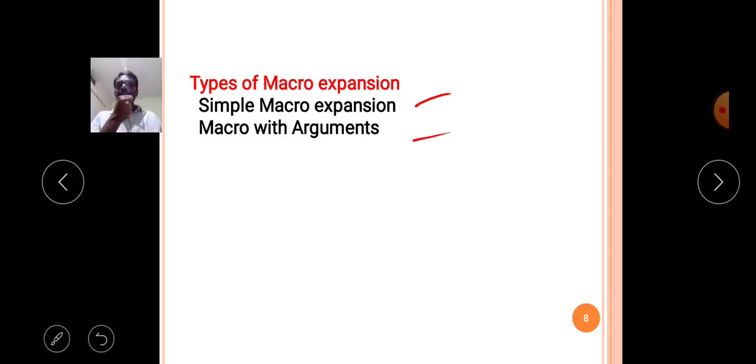Now, what is a macro? What is macro expansion? A macro is designed with the help of the #define keyword. The #define keyword has some value.